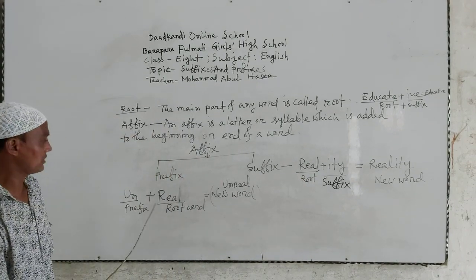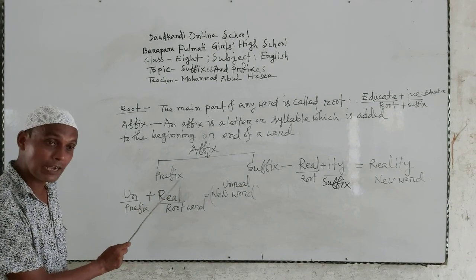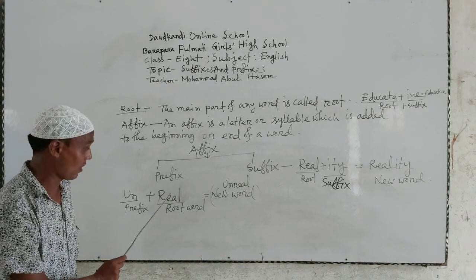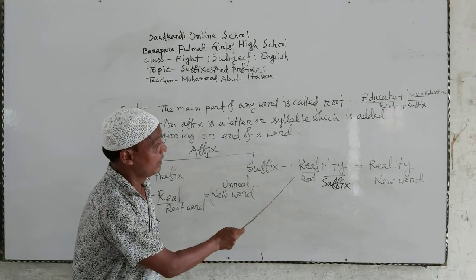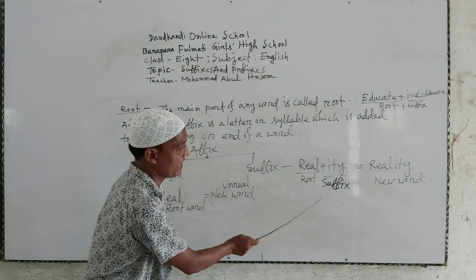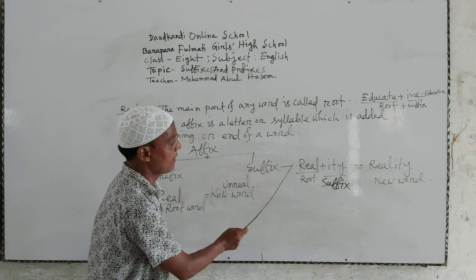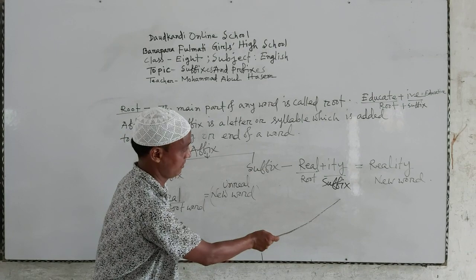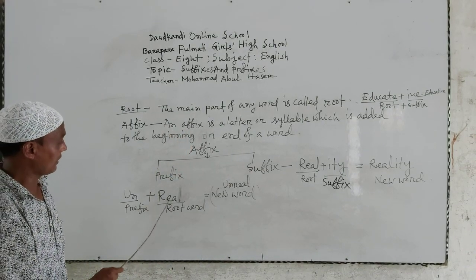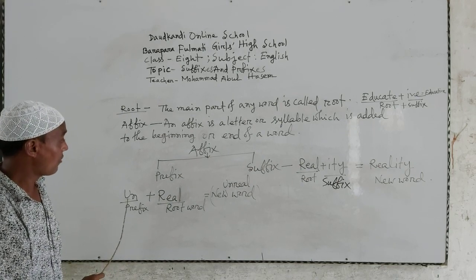So we can see that a prefix will be added before the main word, root word, and a suffix will be added after the main word. Real is the main word, and un is the prefix.